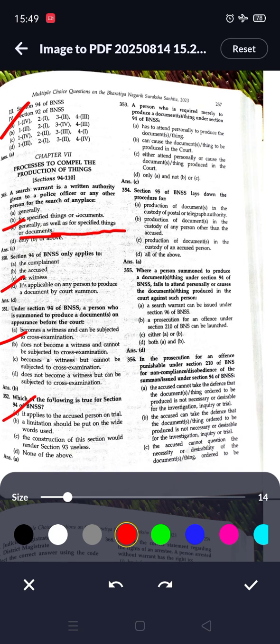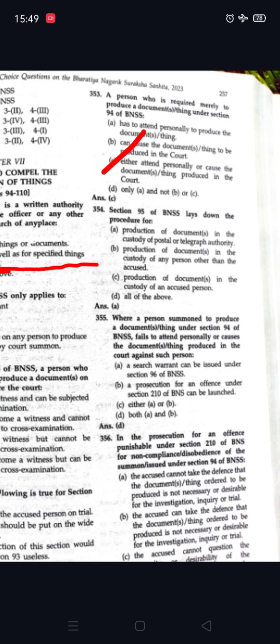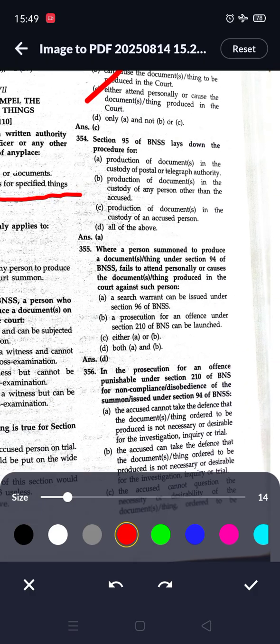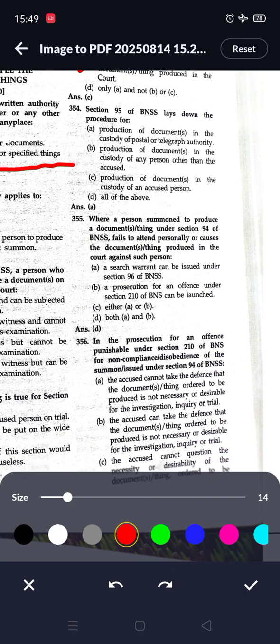Next question, a person who is required merely to produce a document or thing under section 94 of BNSS. Option C is correct, either attend personally or cause the document or thing to be produced in the court. Next question, section 95 of BNSS lays down the procedure for, option A is correct, production of documents in the custody of postal and telegraph authority.